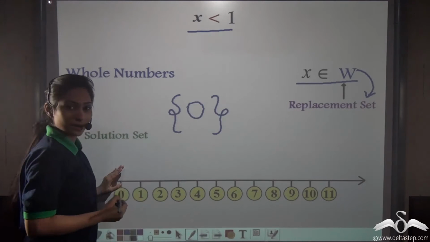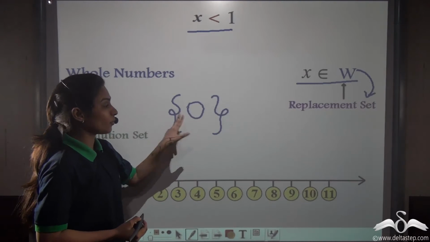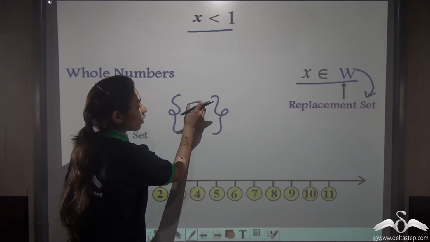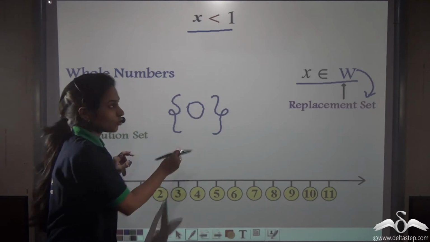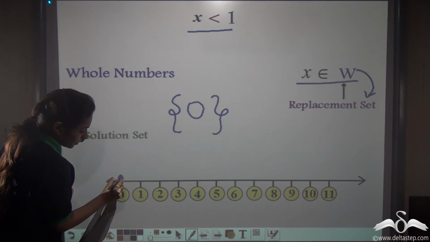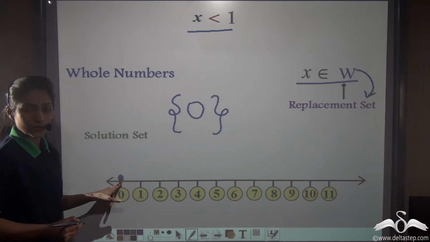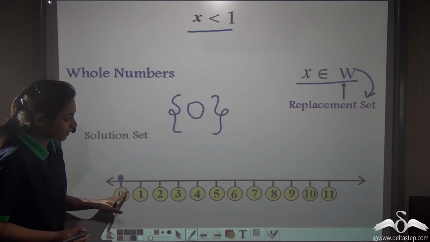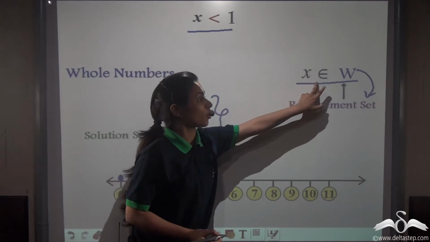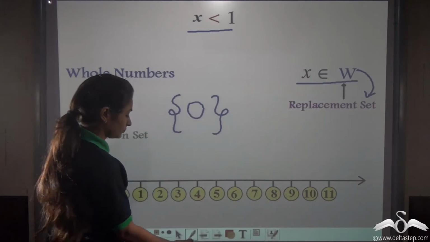0. Right? Now do not say that 0 means an empty set, but a set which has the number 0 in it. So how will we plot it? We will plot like this: a filled circle on the number 0. So this shows that 0 is the solution for x is less than 1 and x belongs to whole numbers.